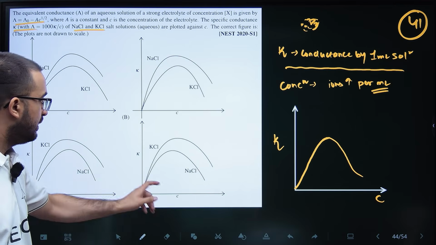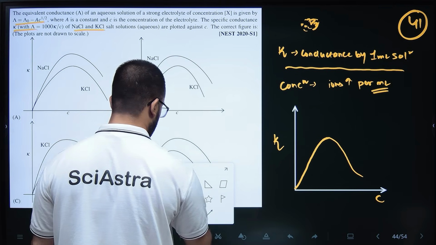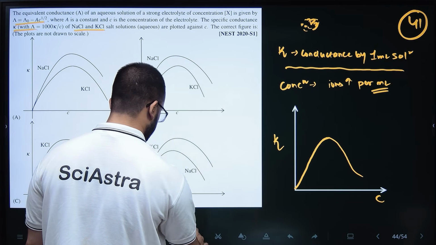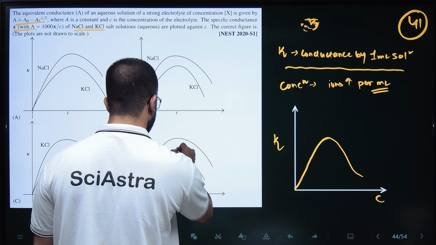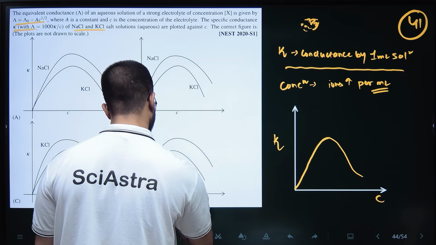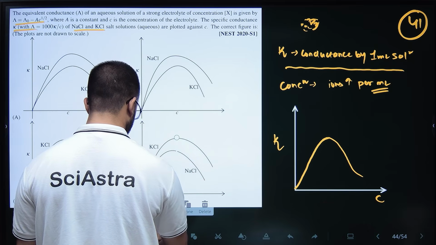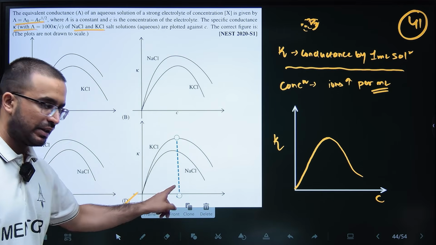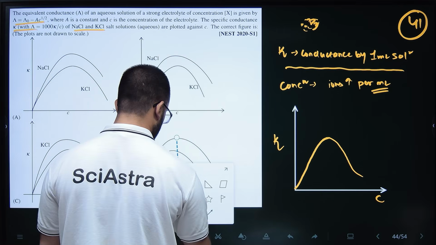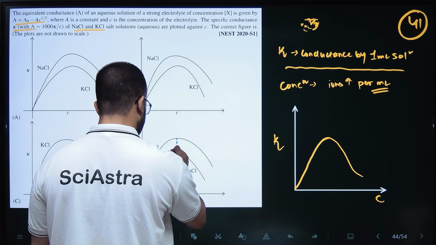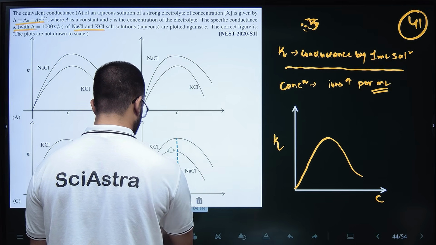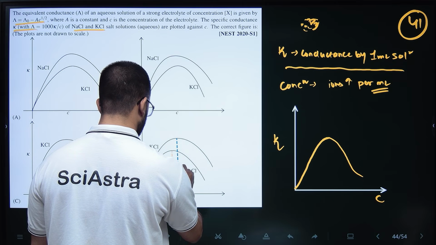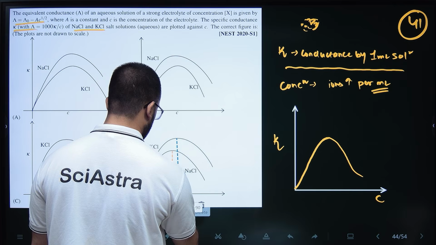Why? If you see two things, the maxima of this graph is at some concentration, and the maxima of this graph is at this concentration.